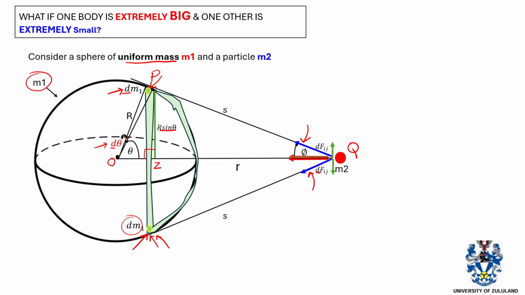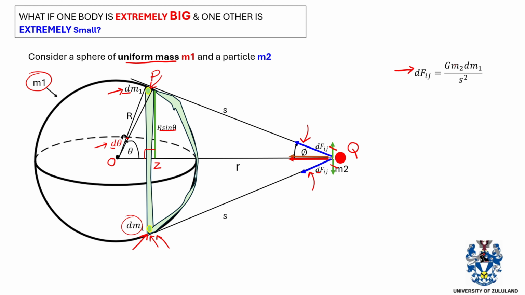By analysis, we can see that the vertical components are going in opposite directions, and we assume that they have the same magnitude since we have used the same smaller portion of masses. So in that case, these y components, or vertical components, will cancel out because they are going in the opposite direction.